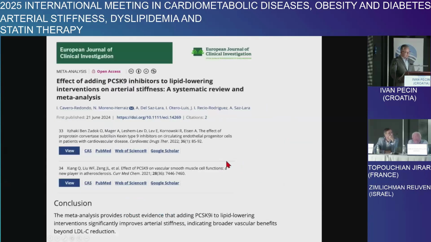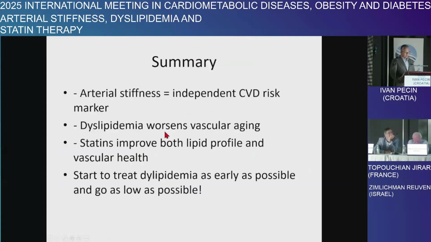But it's not only the statin. It is very clearly shown also for ezetimibe, and also for novel therapies like PCSK9 inhibitors, where this meta-analysis, I think from 1 year ago, provides robust evidence that adding PCSK9 inhibitors to lipid-lowering interventions significantly improves arterial stiffness, indicating broader vascular benefits beyond LDL cholesterol reduction.